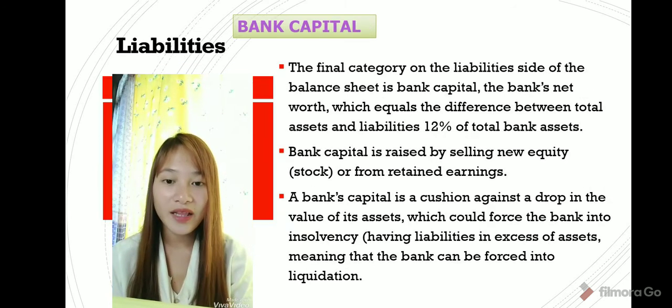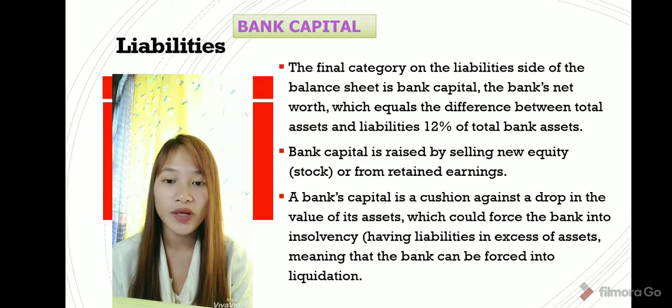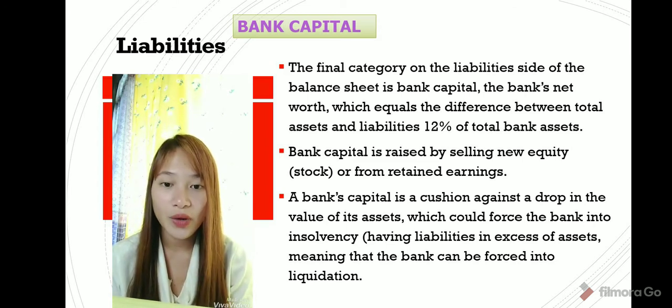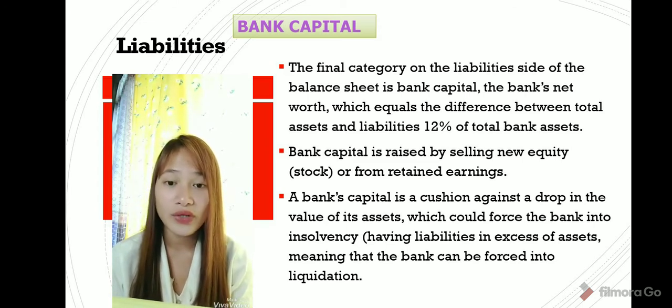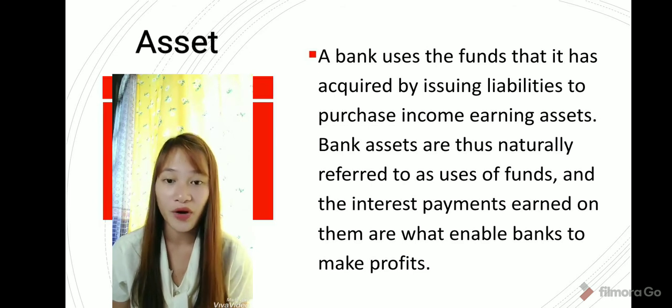Bank's capital is the final category on the liability side of the balance sheet. So, it is the bank's net worth, which equals the difference between the total assets and liabilities. It is raised by issuing new equities or retained earnings. The bank's capital is a cushion against a drop in the value of its assets, which could force the bank into insolvency. Bank assets are those naturally referred to as uses of funds, and the interest payments earned on them enable the bank to make profit.